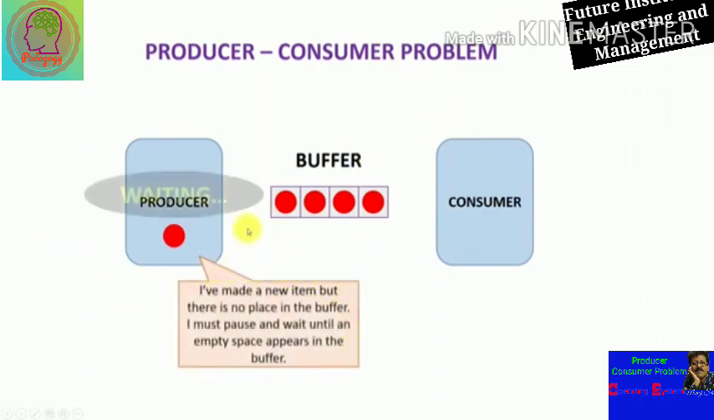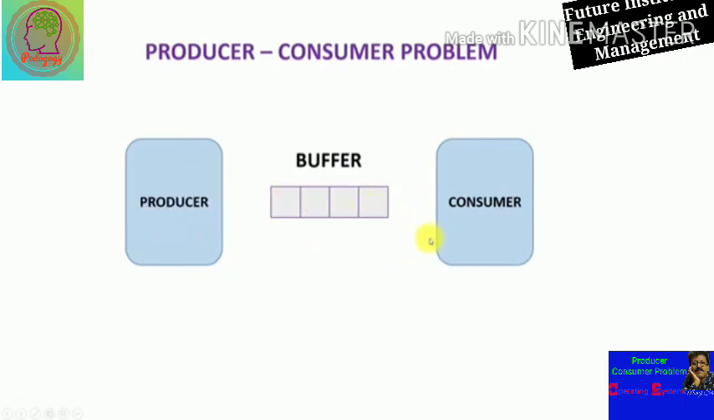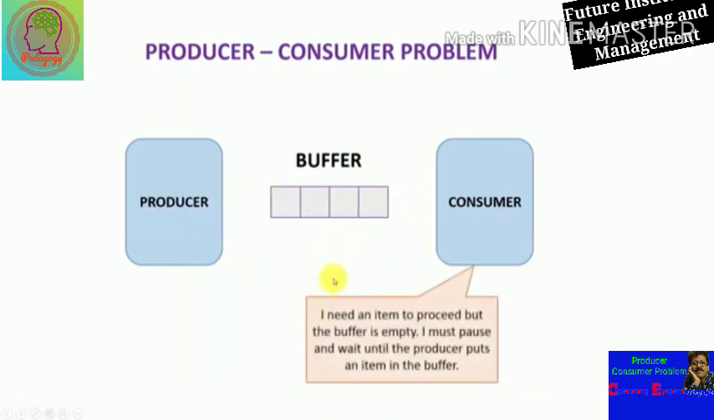Now consider the buffer is full. The producer has to wait until the buffer is empty, or at least a single space is available. At the same time, if the buffer is empty, the consumer has to pause and wait until the producer puts an item in the buffer.